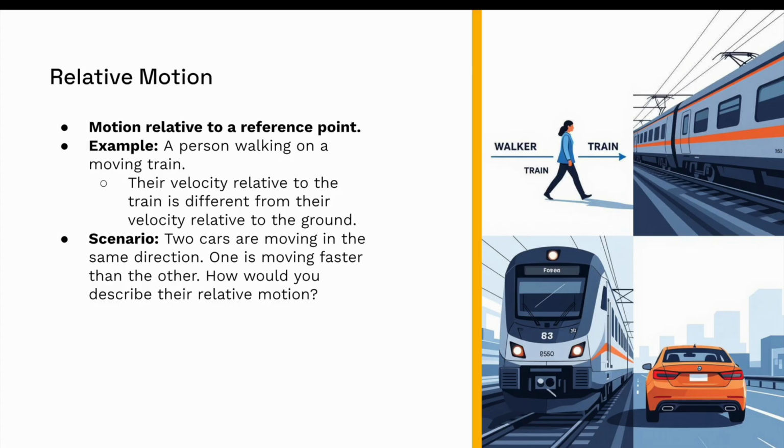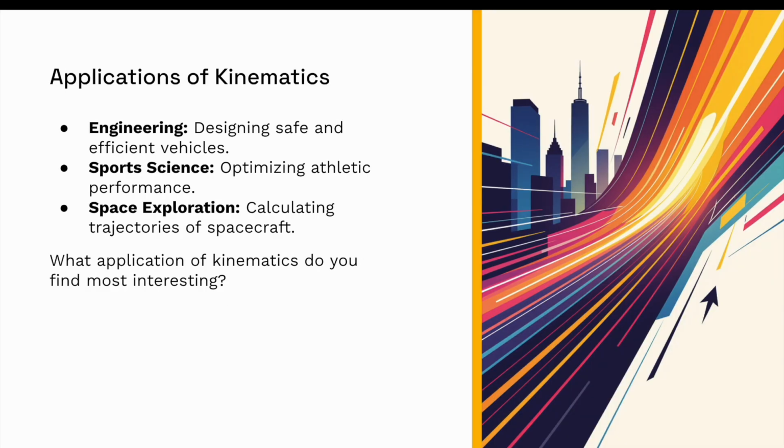If I'm driving a car and there's a car coming in the opposite direction to me, that car looks a lot faster than it actually is. But if it's going in the same direction as me, then you think that it's going a lot slower. You might have noticed this on the roads. If you're driving and another car tries to overtake you, that car looks a lot slower. So that's basically relative motion. That's all you need to know for 8.1. We'll get back to it in a lot more detail in A5.